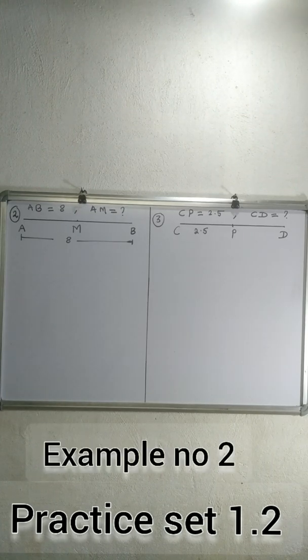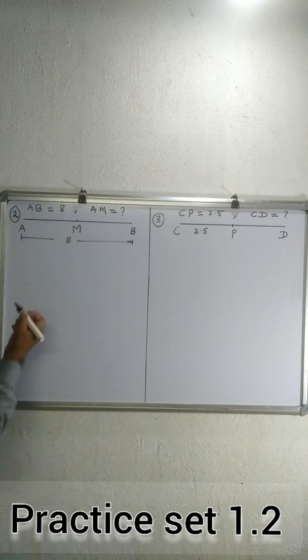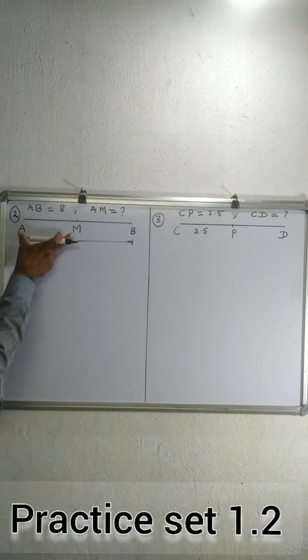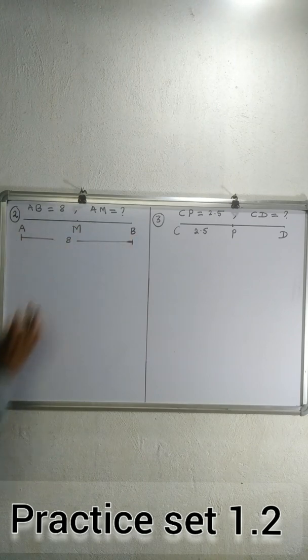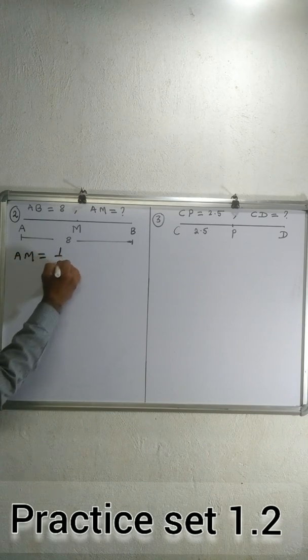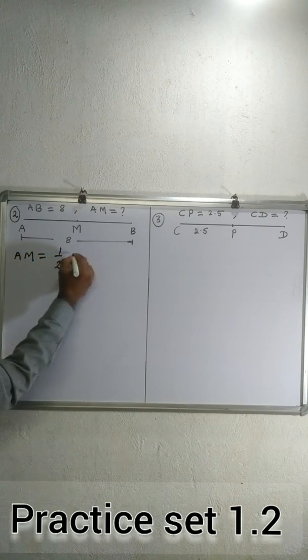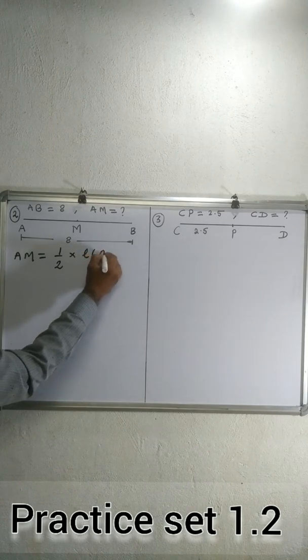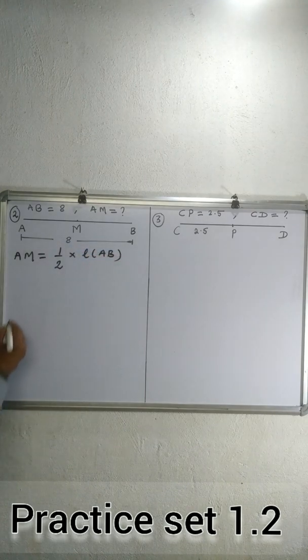Question number 2. If M is the midpoint of segment AB and AB is 8, find AM. Now M is a midpoint, therefore AM is half the length of AB. So length AM is equal to 1 upon 2 into length of AB.